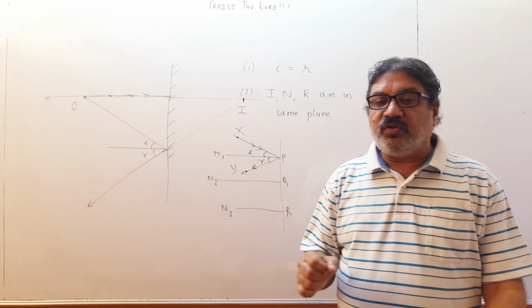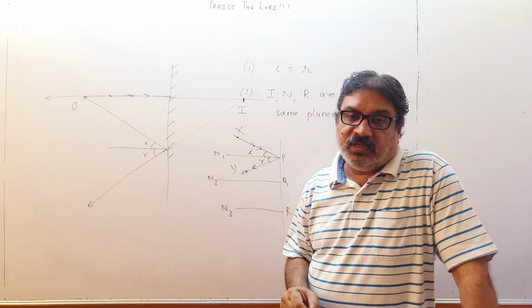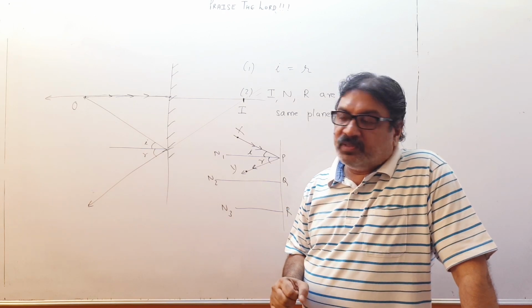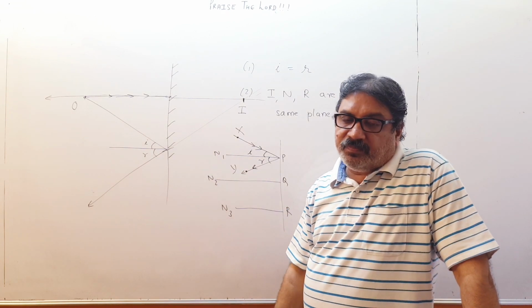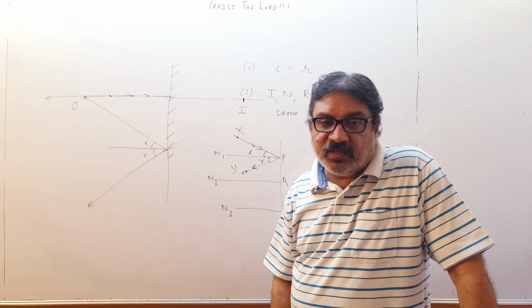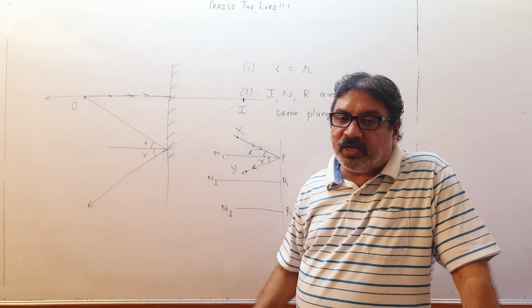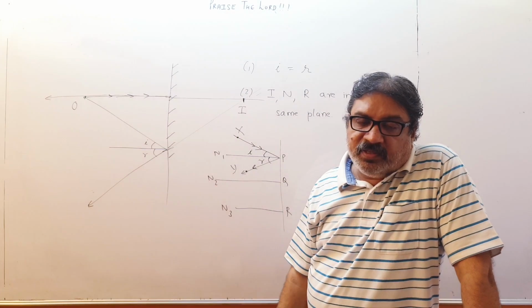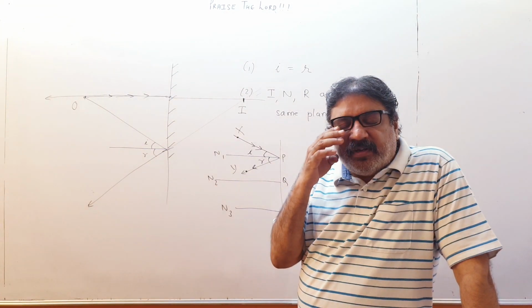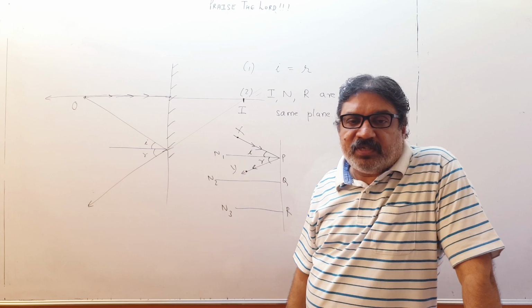Remember children, whenever you want to find an image, where is the location of the image? You need two reflected rays in case of reflection, and two refracted rays in case of refraction. Always two rays are required. Therefore, I took only two rays. Wherever the two rays meet, there will be the position of the image.